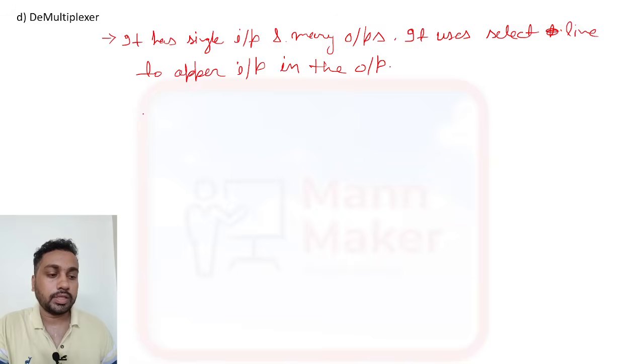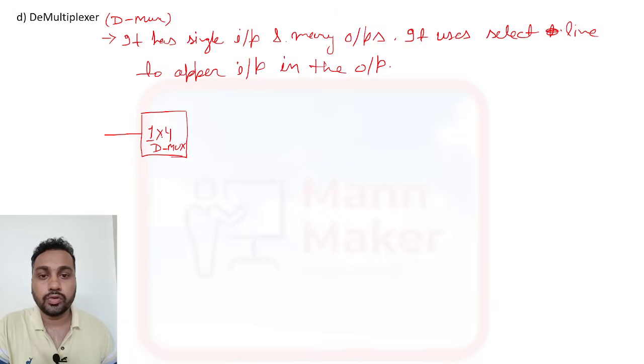Now suppose the same thing, we will design a 1-to-4 demux, the opposite. It is also called a demux. So here 1 input, because 1 into 4 is there, and for this side, 4 outputs we require. So this is your I and the outputs are Y0, Y1, Y2 and Y3.